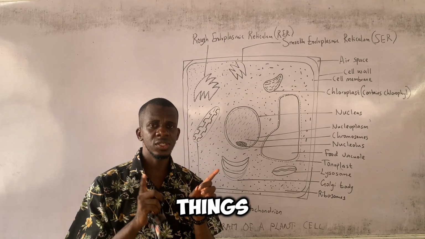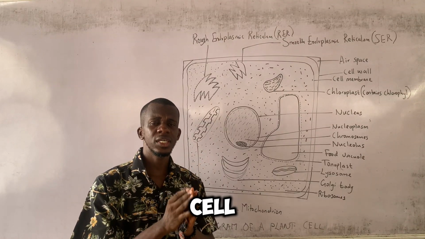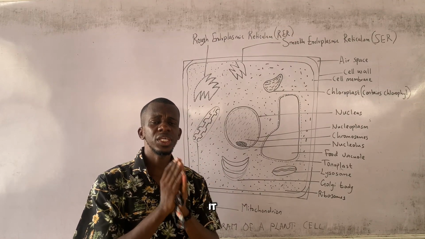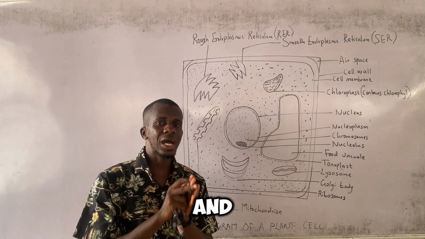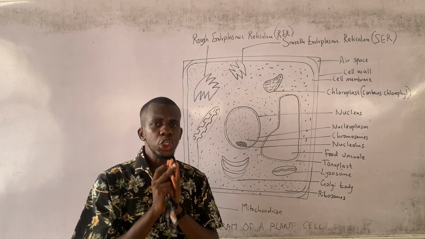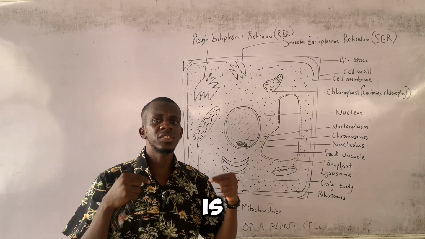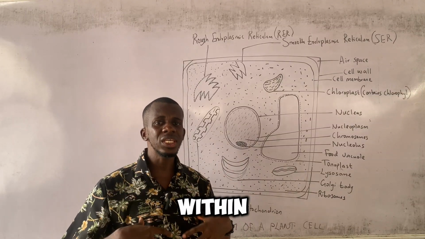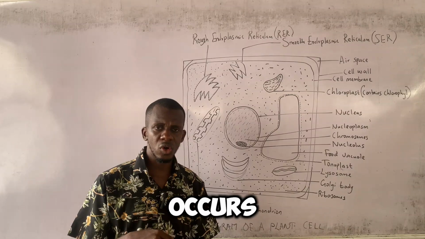All living things consist of cells. 2. The cell is the basic unit of life. That is to say, it is the structural building block and the functional unit of life. Functional because it is the center where activities that take place within an organism occur.